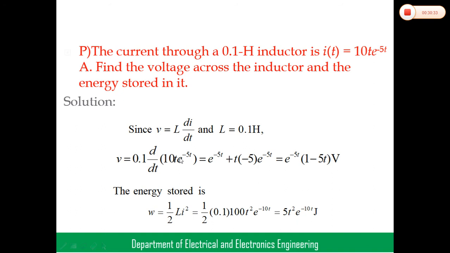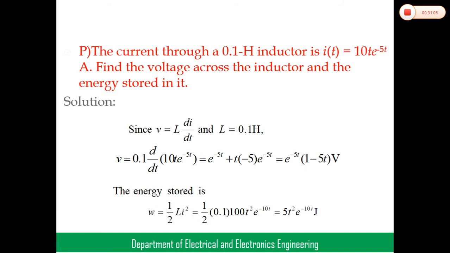Differentiate this. 10 is a constant, and 10 into 0.1 is 1. So e power of minus 5t plus t into minus 5 times the derivative of the exponential, which is e power of minus 5t. From this we get e power of minus 5t into 1, and taking e power of minus 5t common, we get (1 minus 5t) volts.